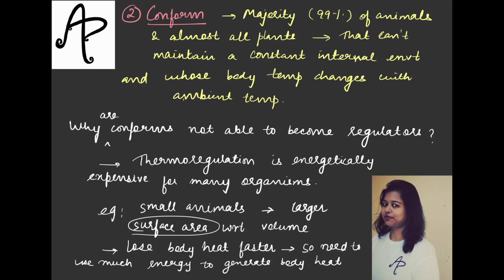Now if that is lost very fast, they will need to have that heat back, they will need to generate the body heat, ठीक है, and for that so much energy is needed. अब क्या हो जाएगा इस केस में, it is very difficult for them to regulate their body temperature. So in this case what will happen, they will just conform, they will just accept the situation and accordingly their sustenance would be continued. They will not be able to maintain that internal temperature with respect to the external temperature.